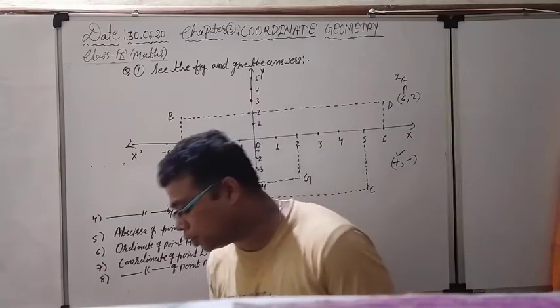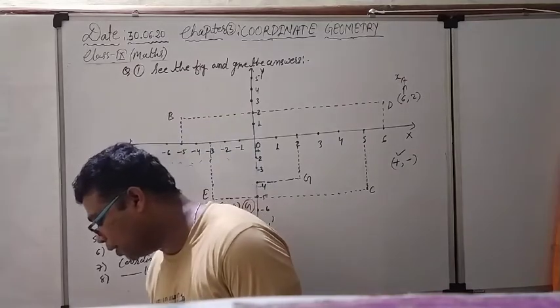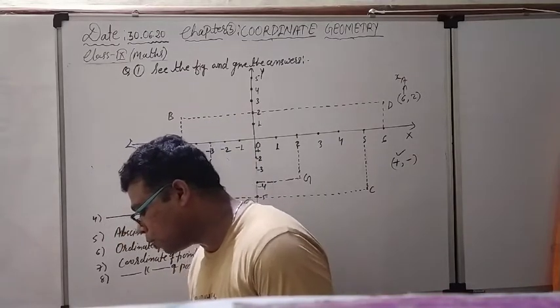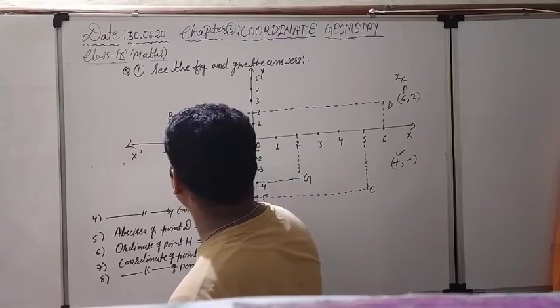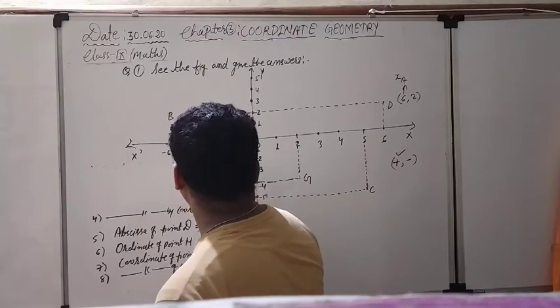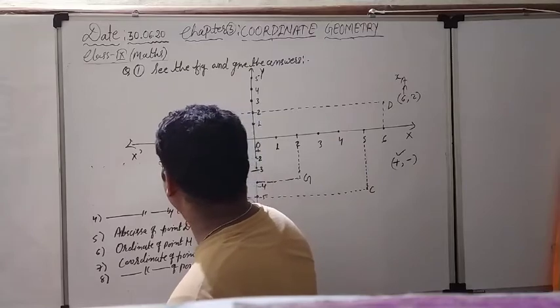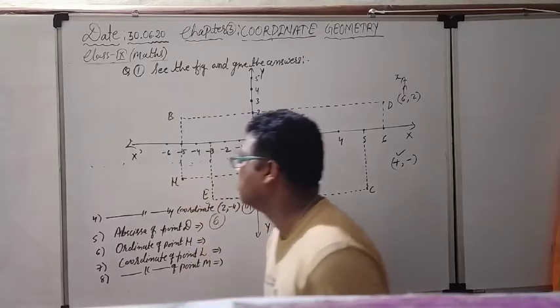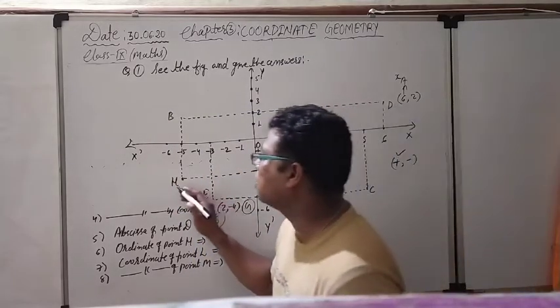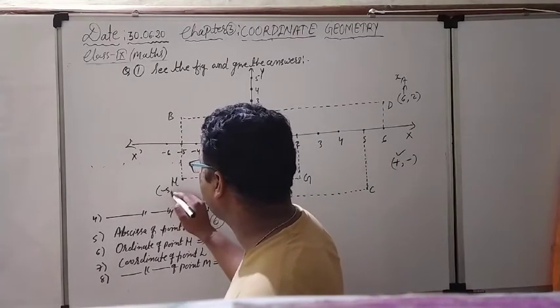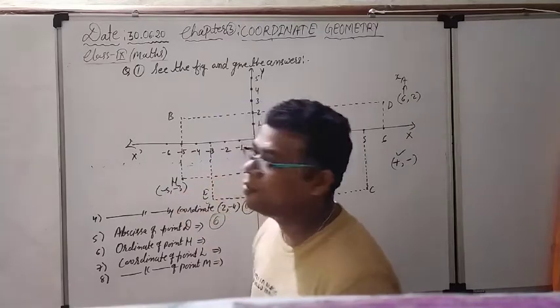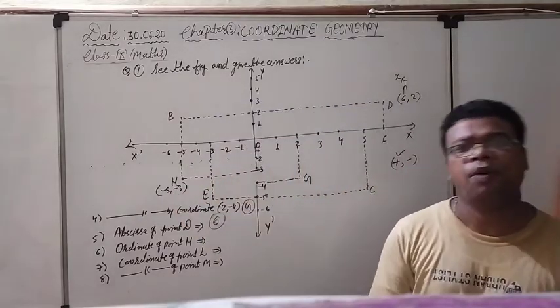Ordinate of point H. So what is the location of point H? This is the location of point H, you can see. And what is asked of me? What is the coordinate of point H? Coordinate of point H will be minus 5 and minus 3. Minus 5 is the x coordinate, minus 3 is the y coordinate.